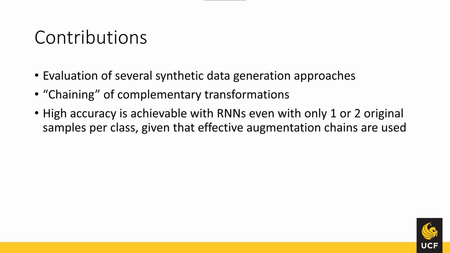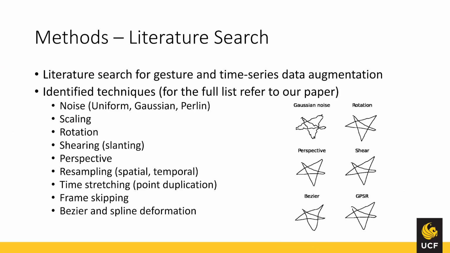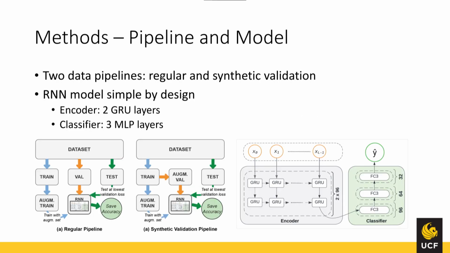Finally, we show that with the right set of augmentations, used to generate synthetic training and validation sets, only a few original samples per class are required to train a highly accurate RNN gesture recognizer. For a start, we searched literature on gestures and similar time series data for data augmentation techniques. We identified a number of such techniques, and a complete list with explanations and references can be found in the paper. For the tests, we had two data pipelines, a regular pipeline and a synthetic validation pipeline, where a synthetic validation dataset double the size of the synthetic training set is also generated.